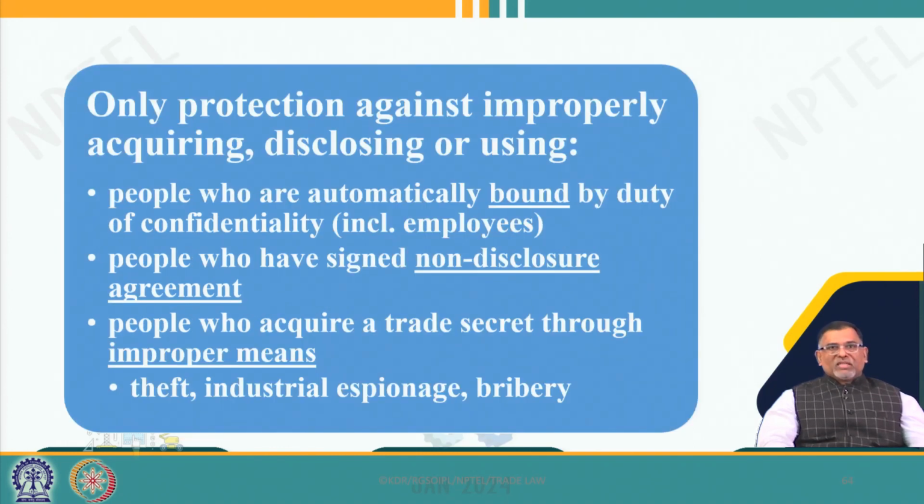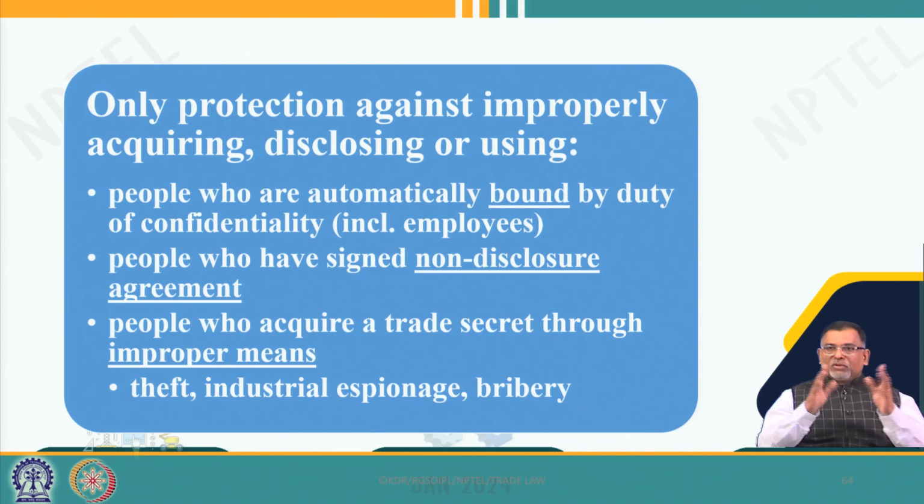And also we can see that the protection is against improperly acquiring or disclosing or using. So, only theft is prohibited. Independently you can do the research and come out with the mix of Coca-Cola; that is not a violation of any trade secret law.